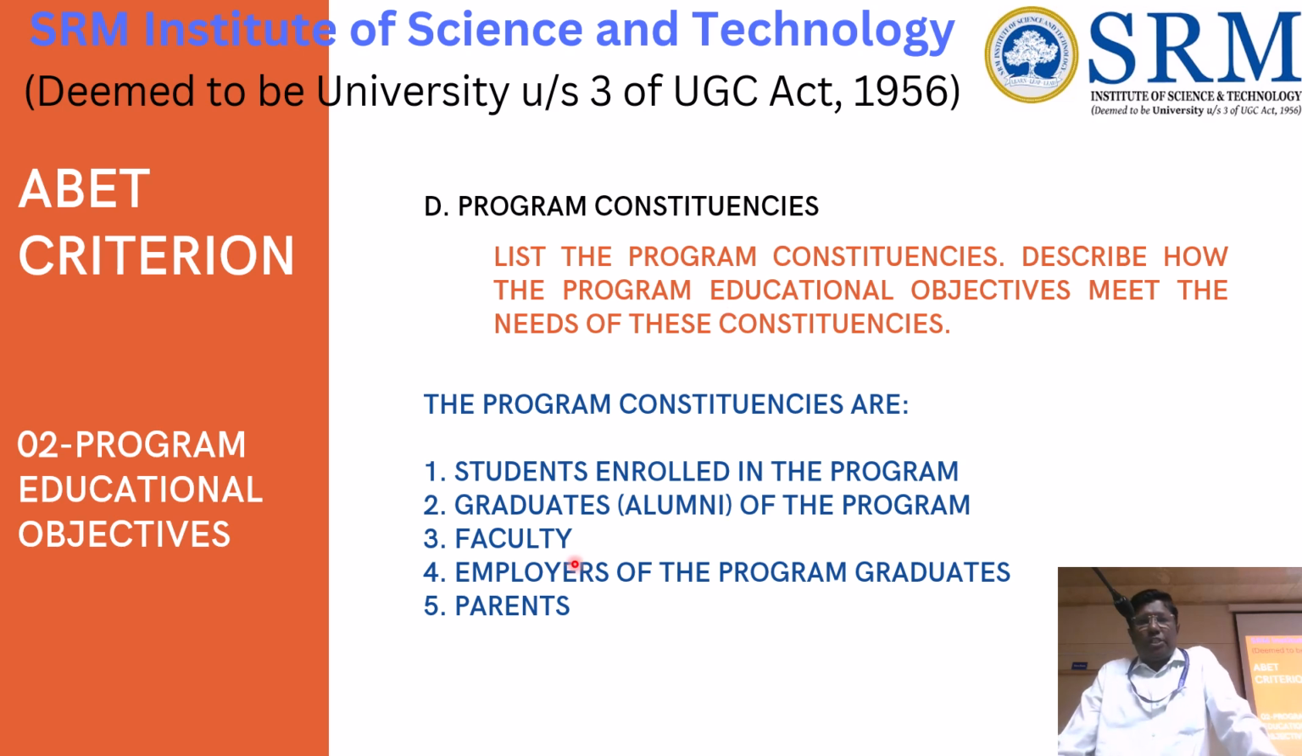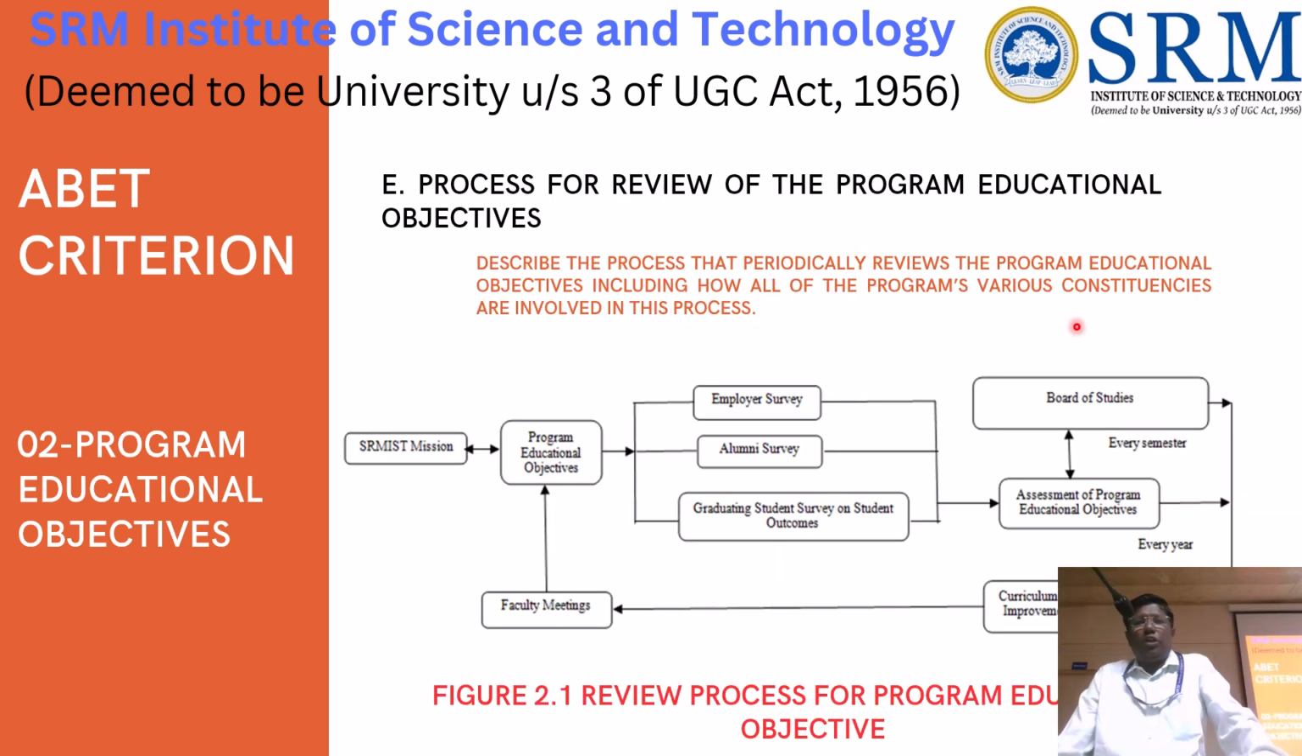And the program constituencies. If you look at ours: enrolled students, primary one, and graduates, alumni, faculty, employers, and parents. If you want to add, you can add also. This is the one we previously gave. Students, and graduates means alumni; the term refers to the graduates in ABET. Then faculty, employers, and parents. As I told in the NBA process, whatever constituencies we have should be reviewed.